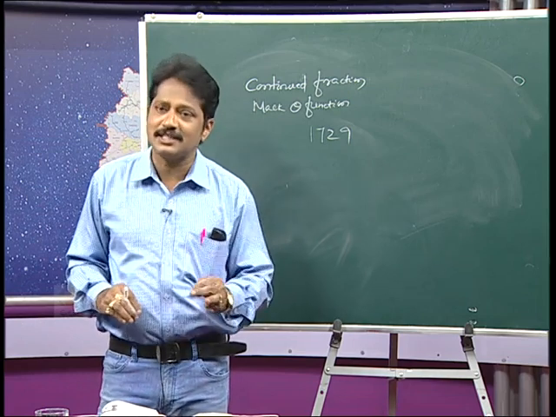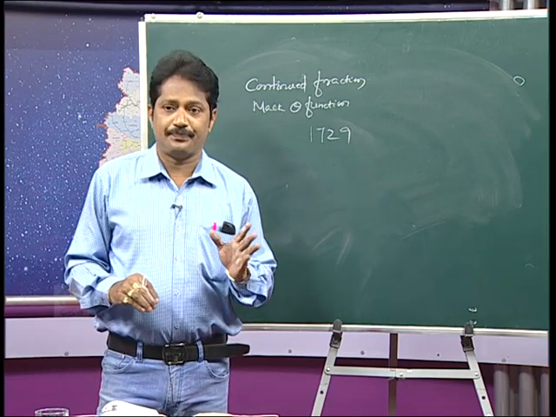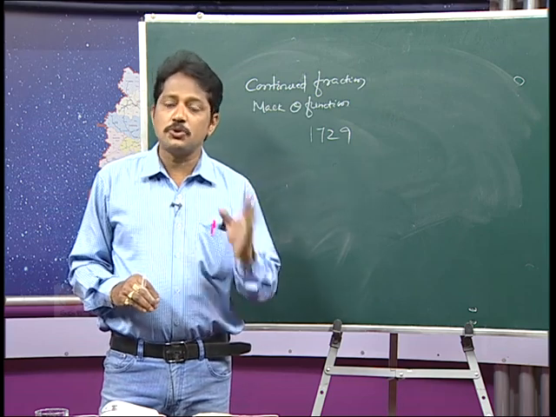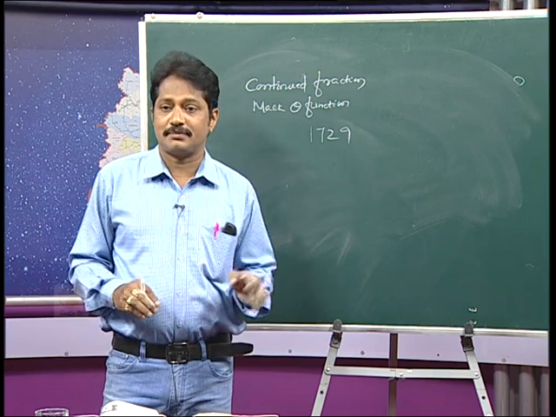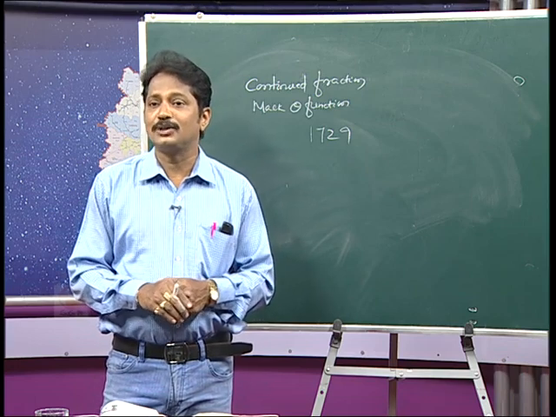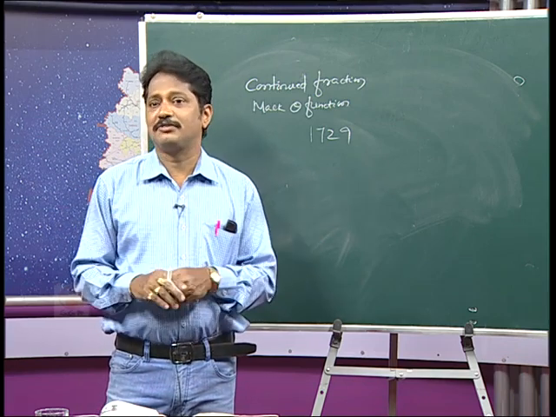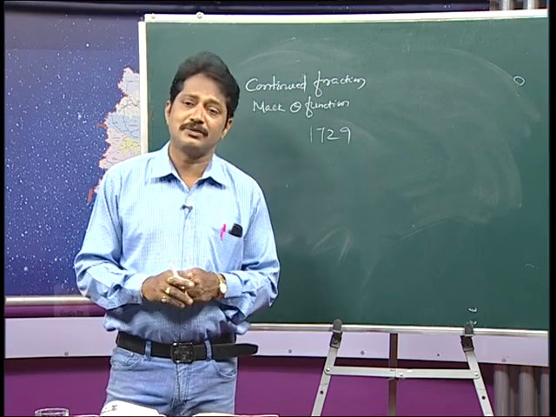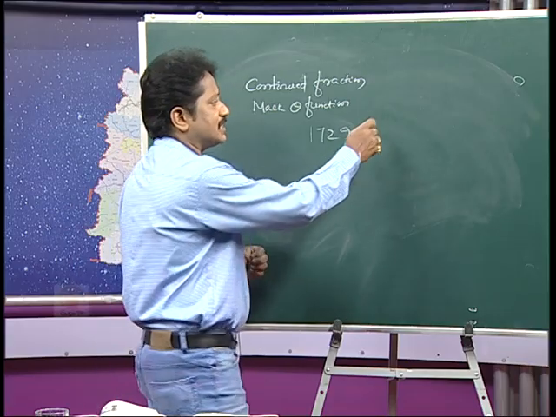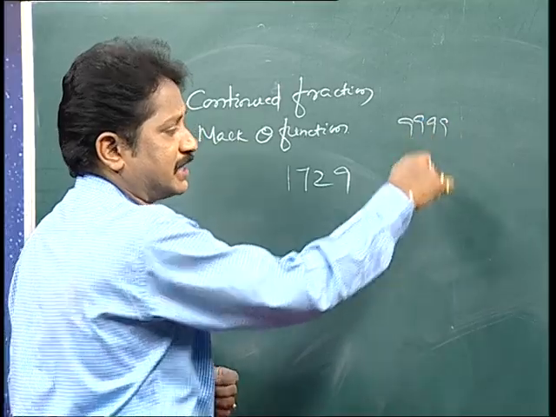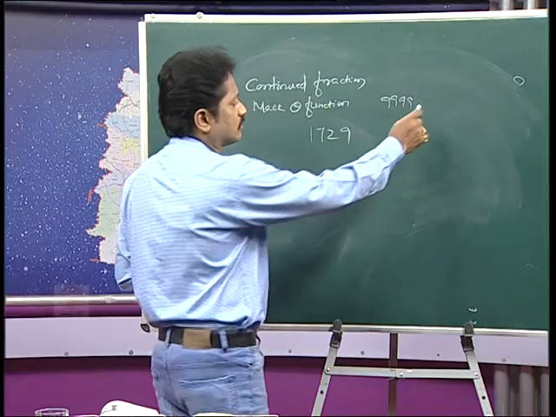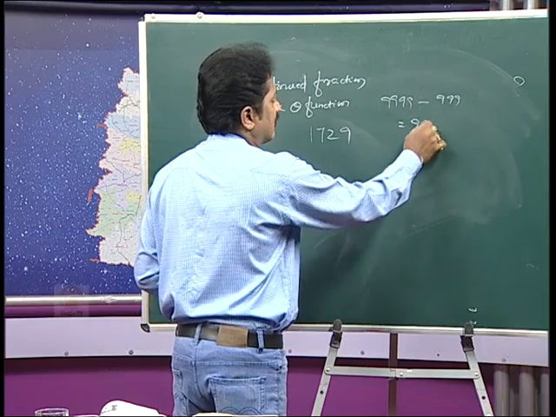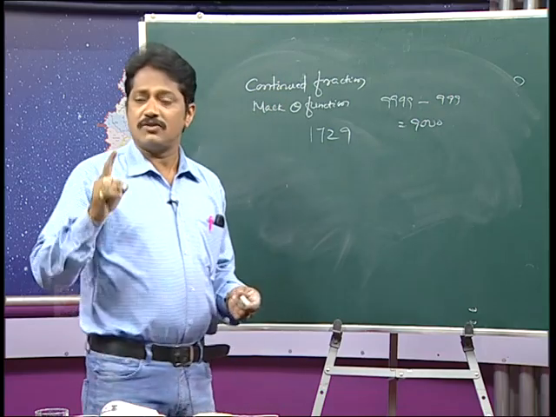This is the smallest number among the 4-digit numbers which can be expressed as the sum of 2 cubes in 2 different ways. Maybe all of you know: how many 4-digit numbers are there? How to find the number of 4-digit numbers? The largest 4-digit number is 9999, and the largest 3-digit number is 999. The difference of these two is 9000. There are 9000 4-digit numbers.